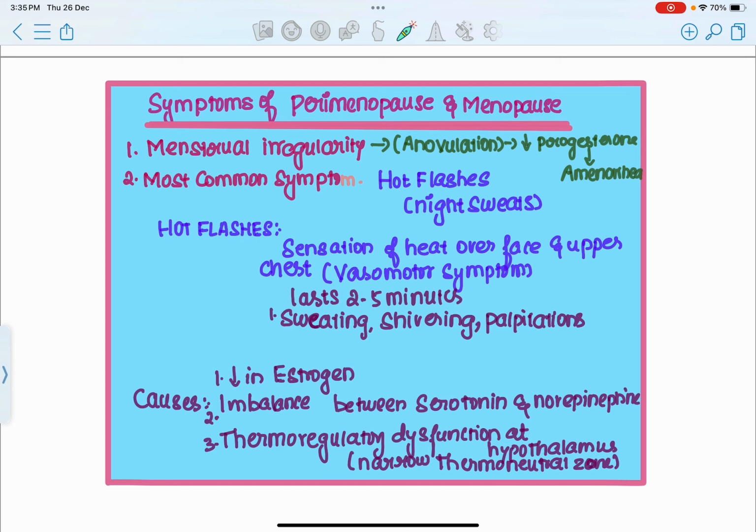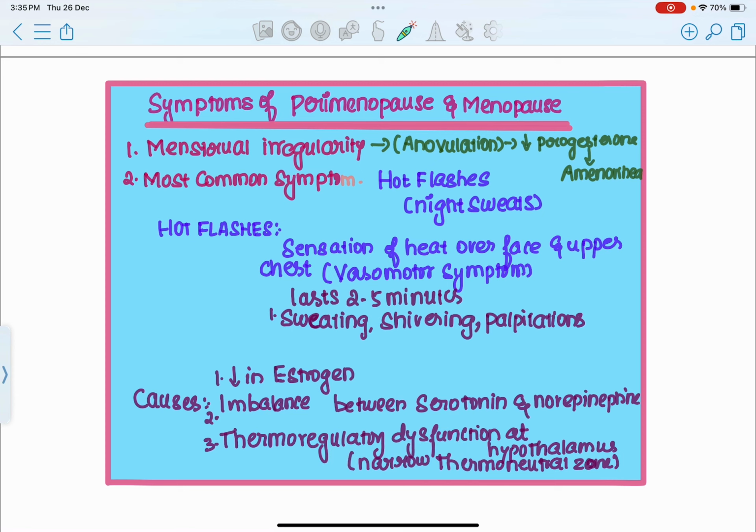In females, the thermoneutral zone is a zone which maintains the temperature of every person's body. In patients of menopause, this thermoneutral zone gets narrowed.